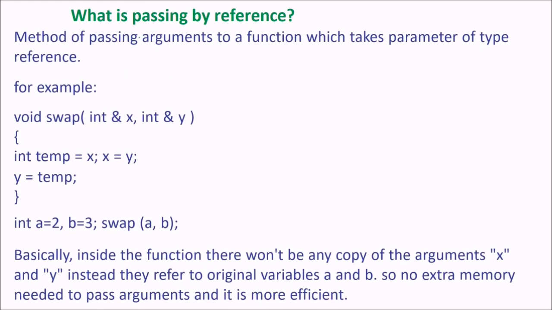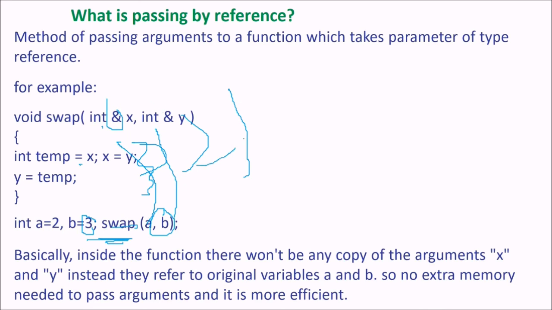What is passing by reference? It is a method of passing arguments to a function which takes parameters of reference type. Say this is a swap function. You want to swap 2 and 3. So you are sending A and B by reference. Now you actually get the values swapped after calling swap. Otherwise, if you don't use this reference, the value will not be swapped. It will be swapped only inside this function, not outside. If you print A and B after swap, they will always be 2 and 3. But if you use the ampersand reference, the swap will be done.